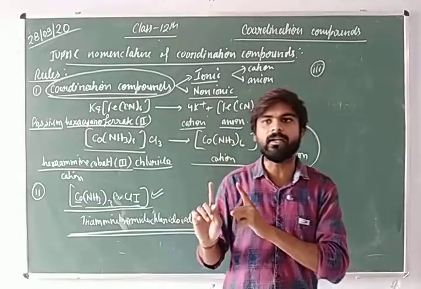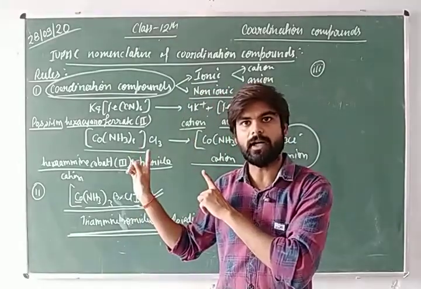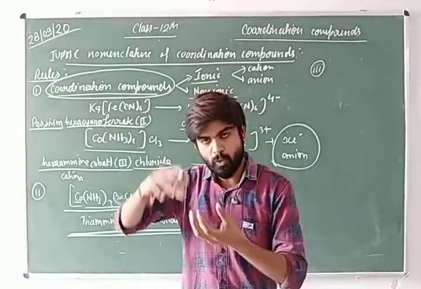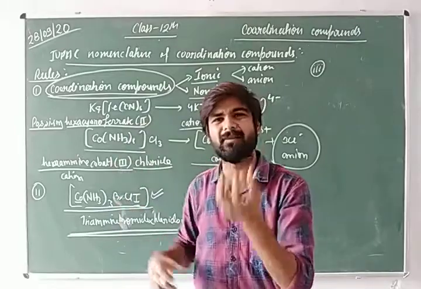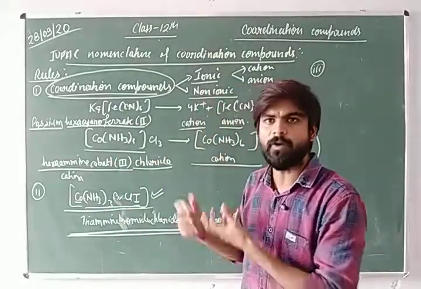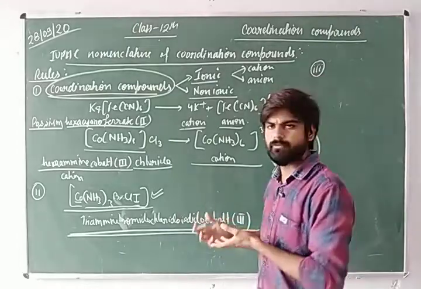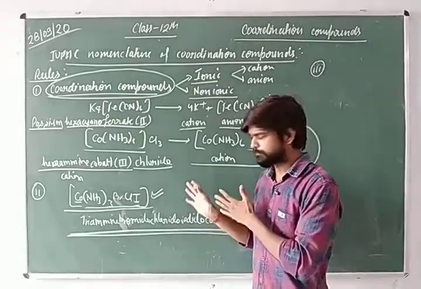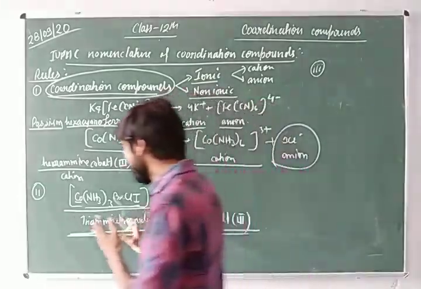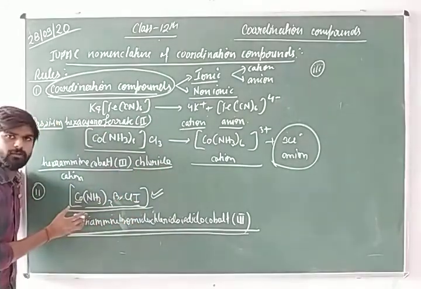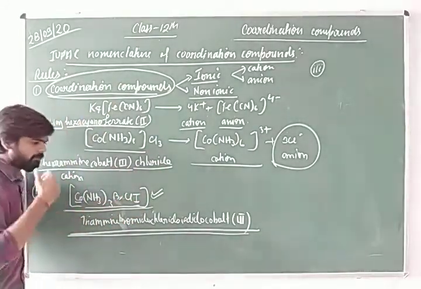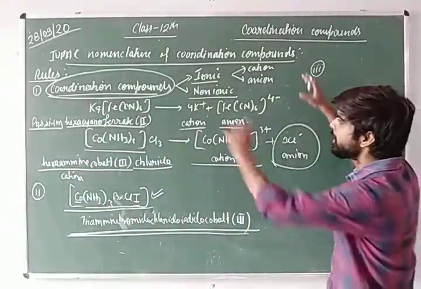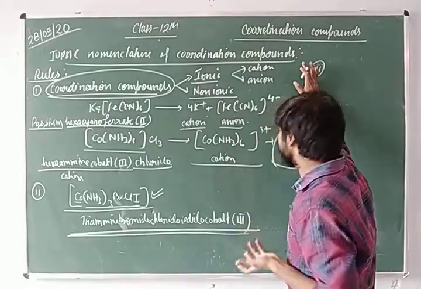One is the metal ion, and we are talking about mononuclear coordination complexes. I have already told you what mononuclear coordination complexes are: those complexes in which only one central metal ion is present are known as mononuclear, while those in which more than one central metal ion is present are known as polynuclear or dinuclear. So here we are going with the mononuclear coordination compounds. Whenever I talk about the naming of coordination complexes, we are going with mononuclear coordination complexes.